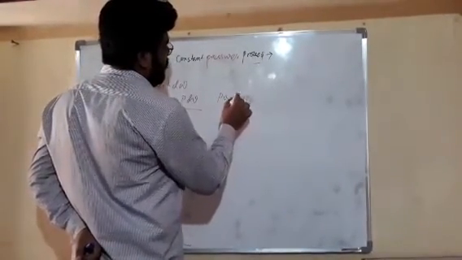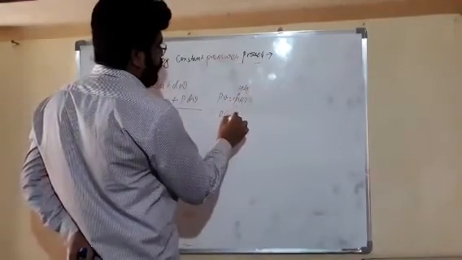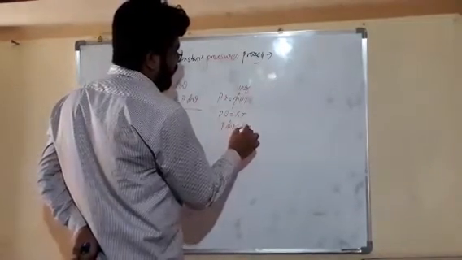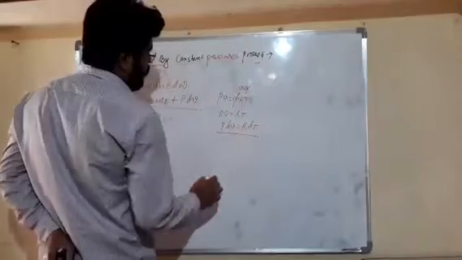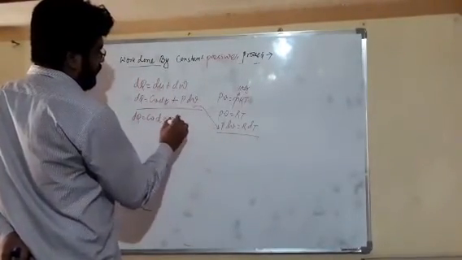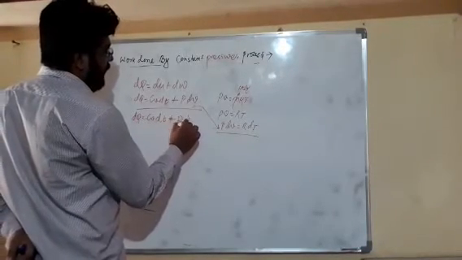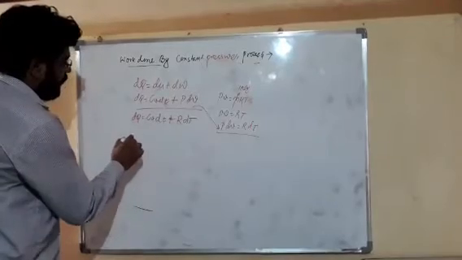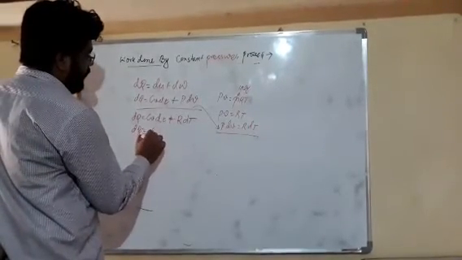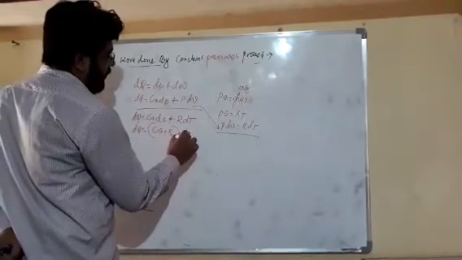Here mass is 1 kg, so pv equals rt, or pdv is equal to R dt. So dq is equal to Cv plus R, times dt.